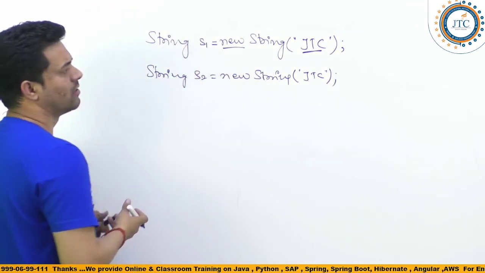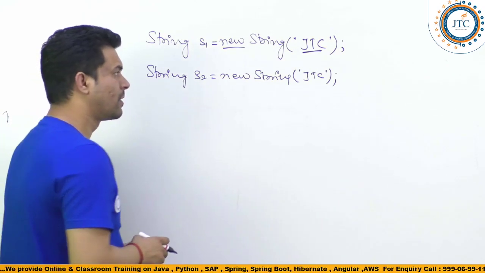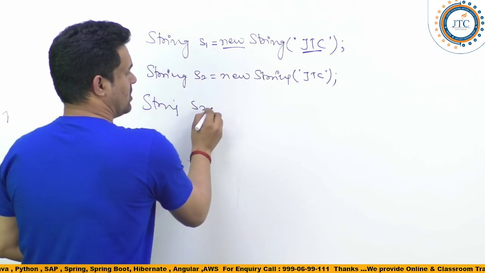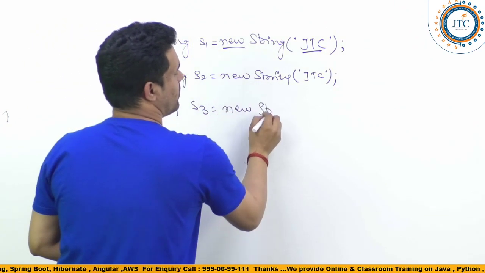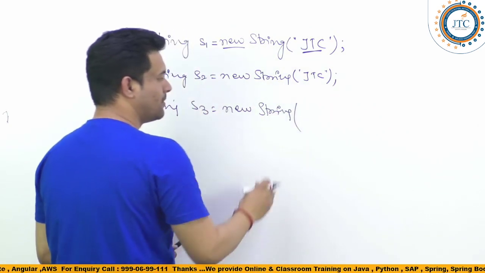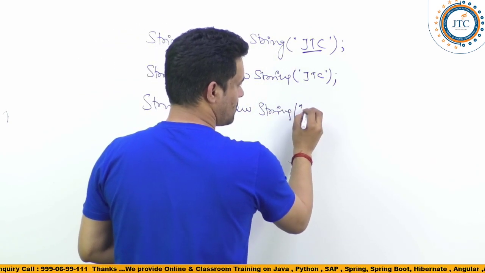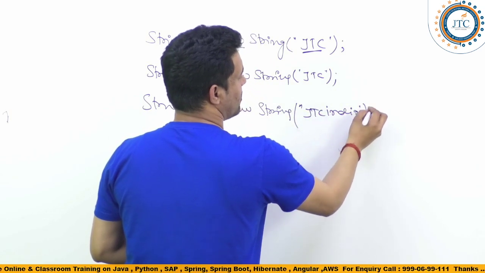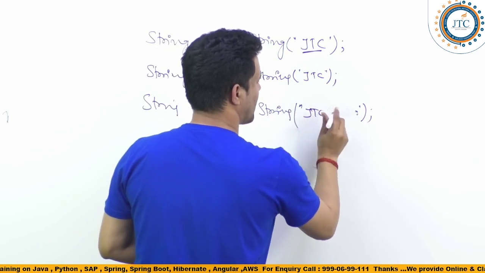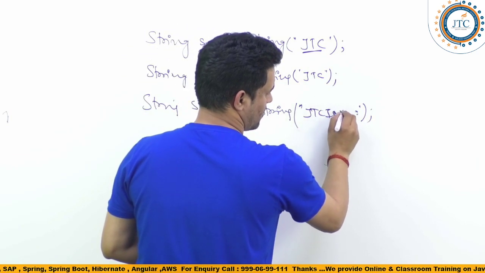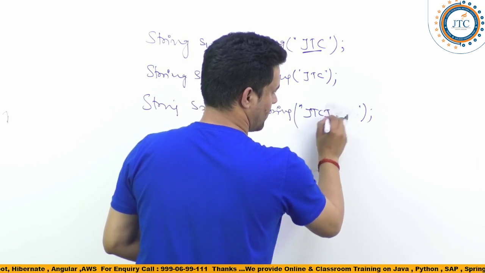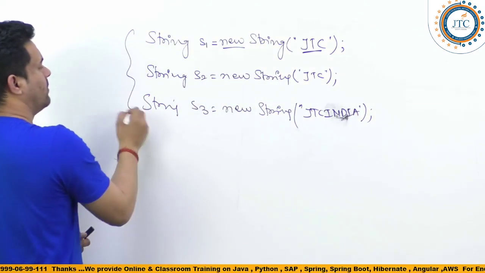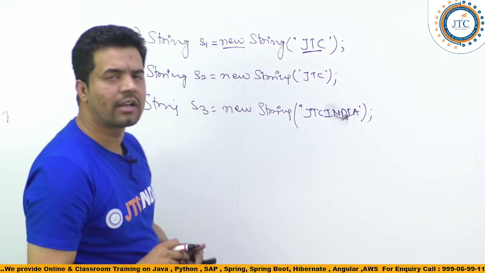In the same way, String s3 is equal to new String, and suppose I write JTC INDIA, or let's write it in capital letters itself. Three objects we are creating here, fine.